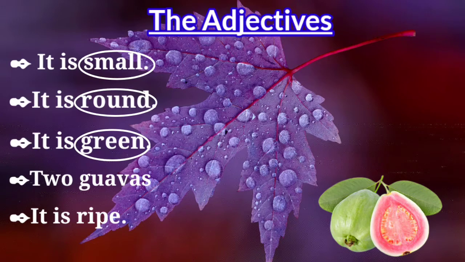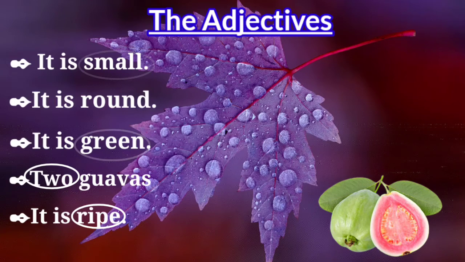In the fourth one, you got the number, that is 2. Then in the last sentence, you got the quality of that guava, that is ripe. So here, if you get the size, shape, color, number, or quality of a noun, those could be the adjectives.